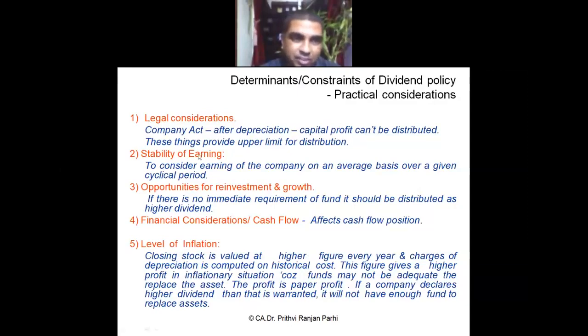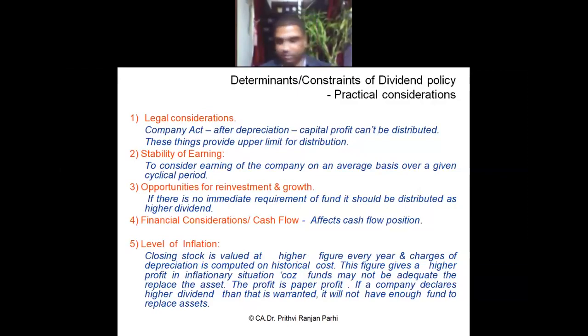Now, second point: stability of earning. If earning is not stable, then that will affect dividend policy. If there are ups and downs in the earnings, it will be difficult to have a stable dividend policy. It may be irregular. So that will affect our dividend policy.